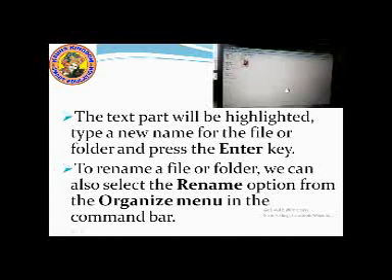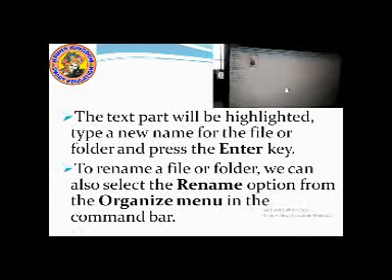Now you can also select any file or folder that you have made from the documents. You go in the drive, any drive you want to, and suppose I want to rename this.